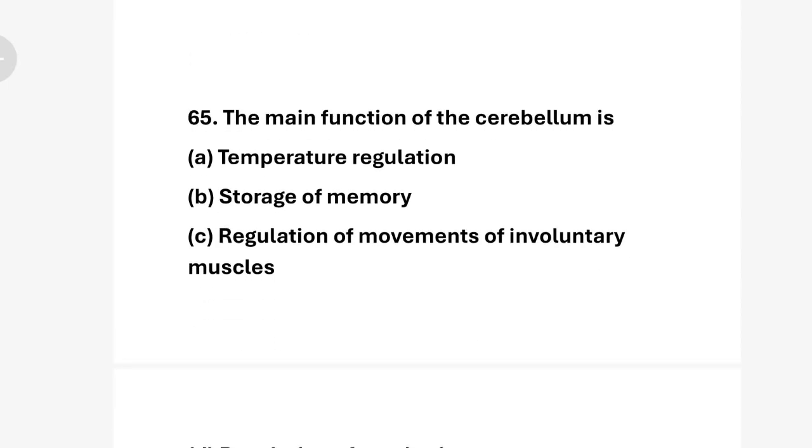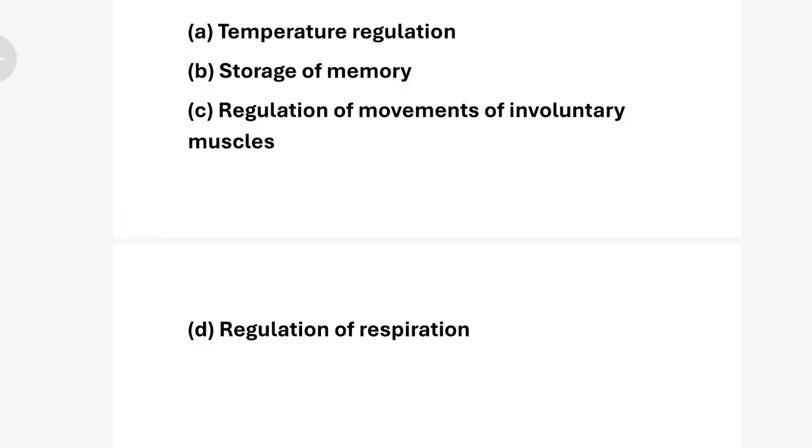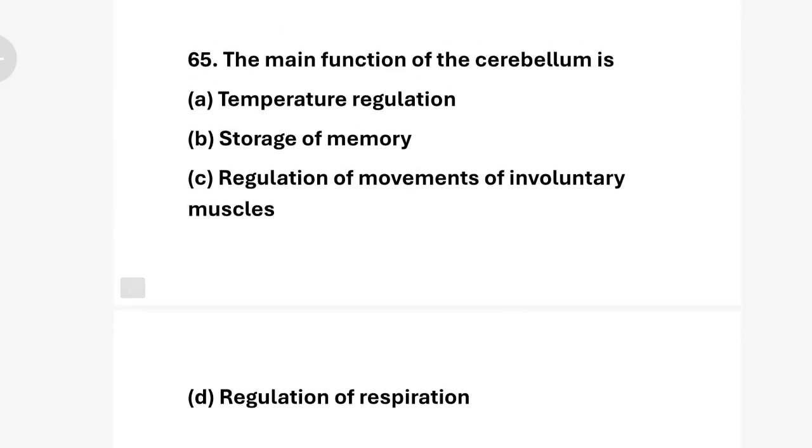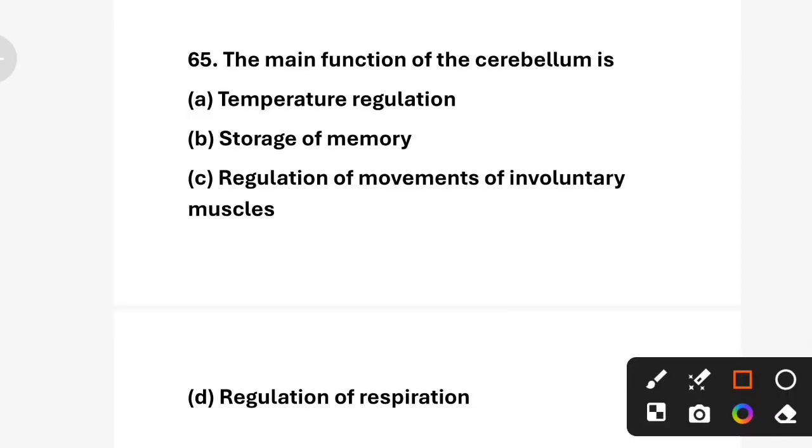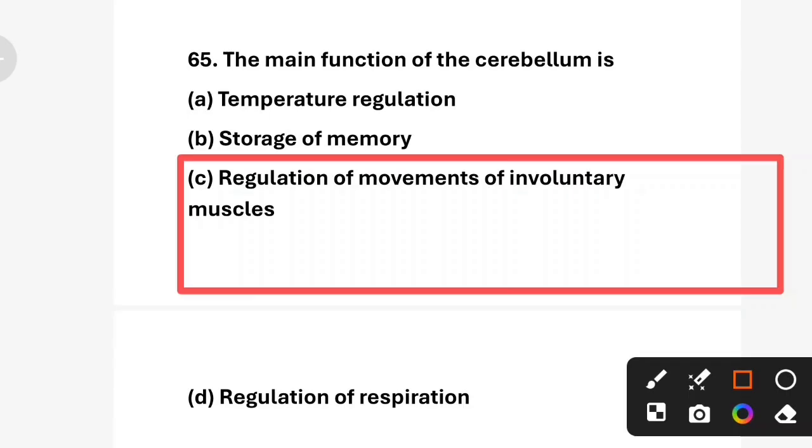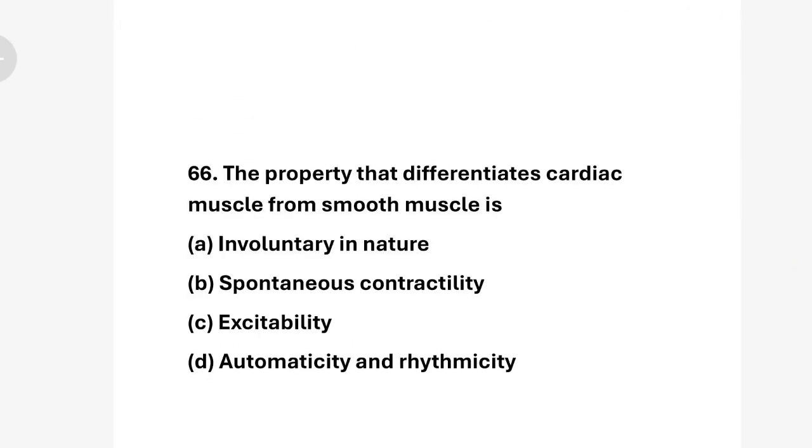The main function of the cerebellum is option A, temperature regulation. Option B, storage of memory. Option C, regulation of movement of involuntary muscles. And option D, regulation of respiration. So the correct answer is option C, regulation of movement of involuntary muscles. Next question. The property that differentiates cardiac muscles from smooth muscles is option A, involuntary in nature.